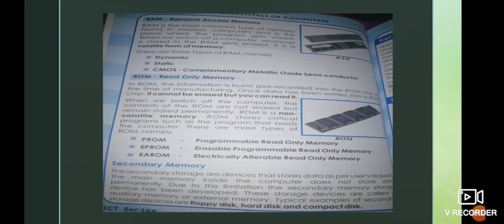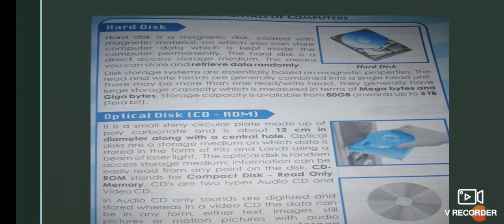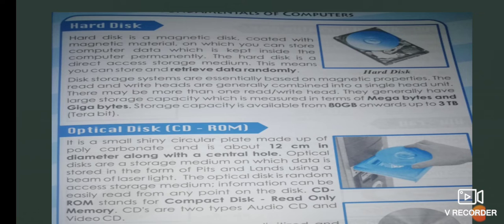The next one is the hard disk. You can see here a picture of a hard disk. It is a magnetic disk, coated with a magnetic material, where the data gets stored permanently. We can store and we can retrieve the data.